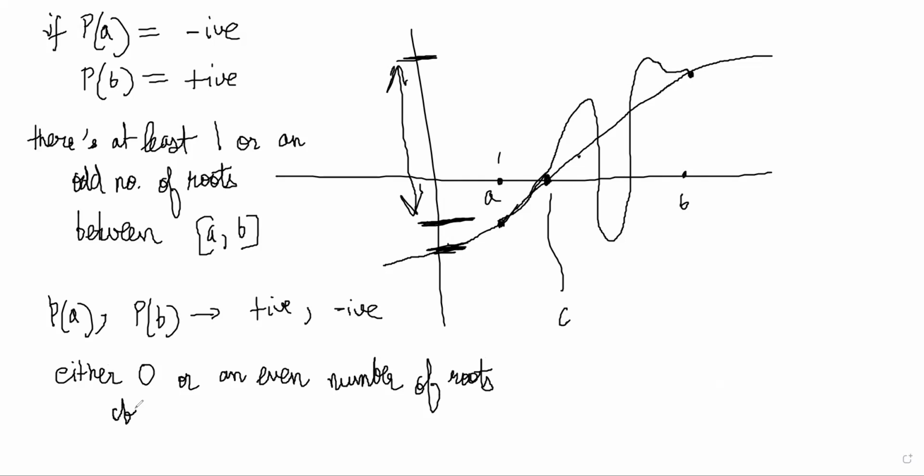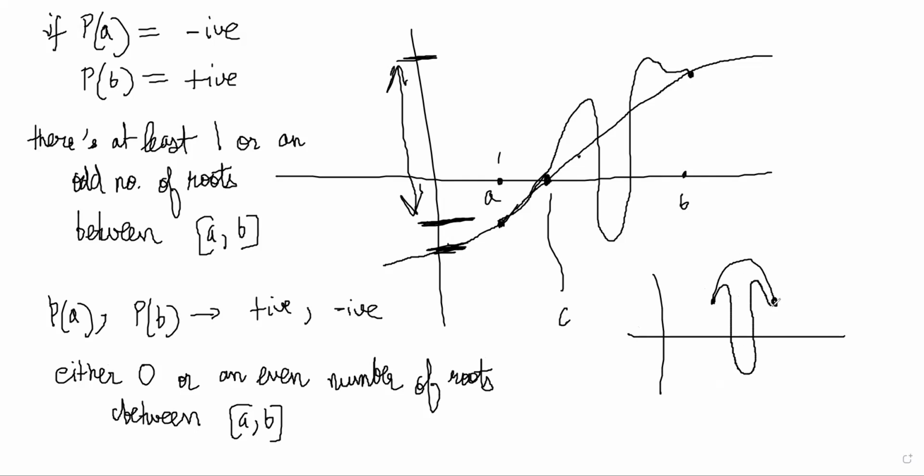Because if you have to come back to the same side, then you can either not even cross once, or you can cross once and come back. So either 2 roots, or 0 roots, or 4 roots, or 6 roots. That is a consequence of the intermediate value theorem for a continuous function. So that is something that you should know.